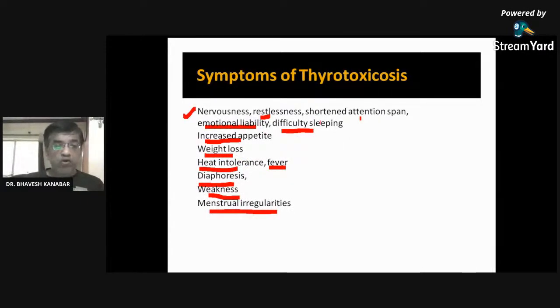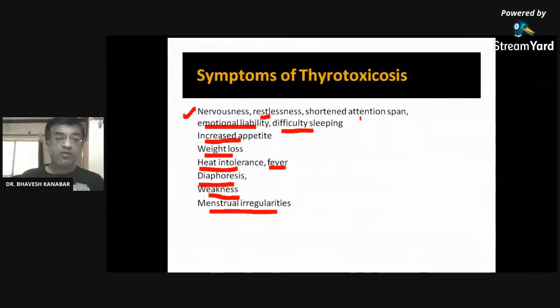So I am giving you 2 minutes. Remember the symptoms of thyrotoxicosis and signs of thyrotoxicosis, and then write them down. So first of all, I will be focusing on these 2 slides. Read these symptoms of thyrotoxicosis. Remember it. Try to remember some of the symptoms. Try to remember the signs. I am reading again.